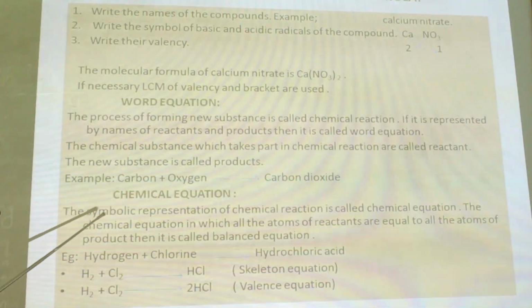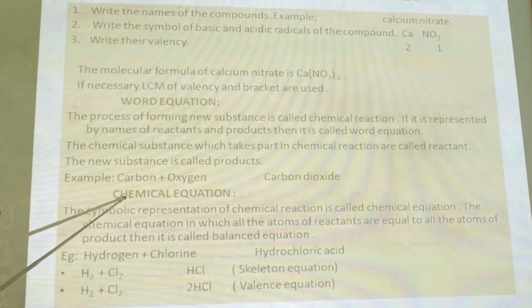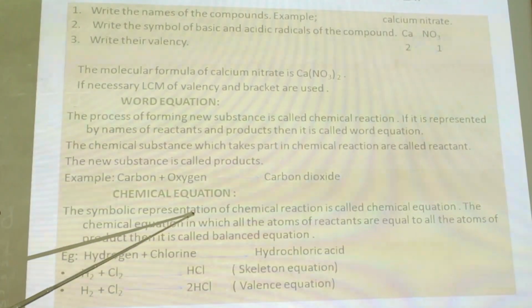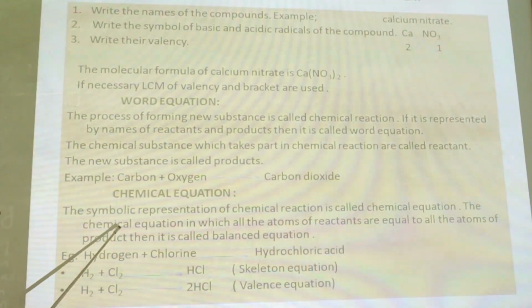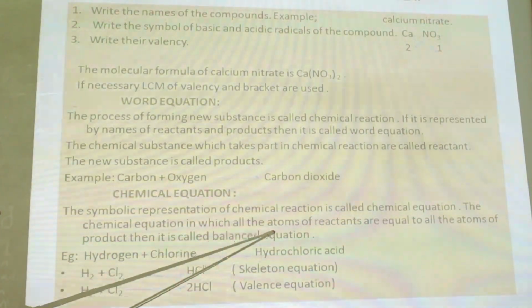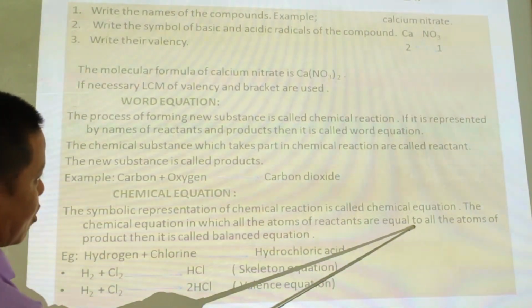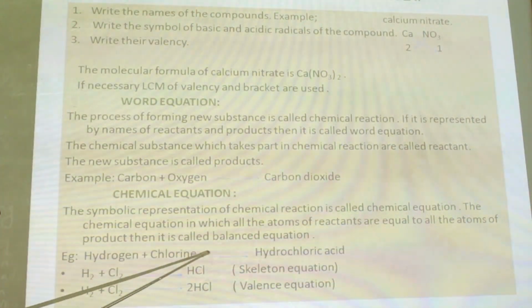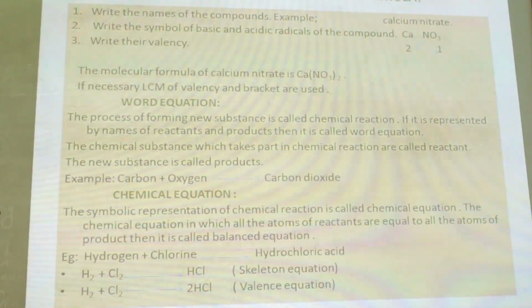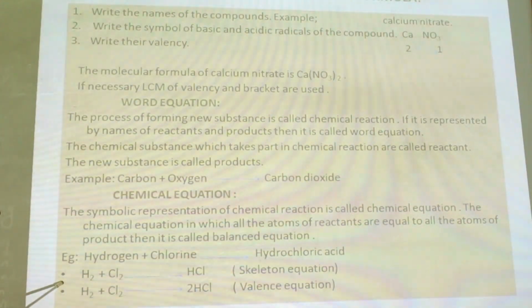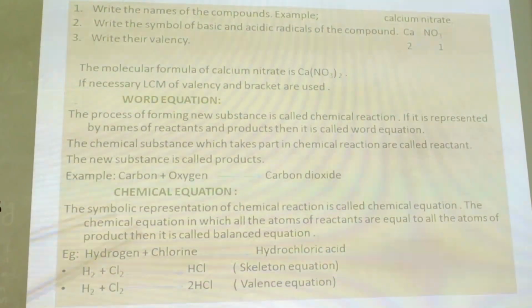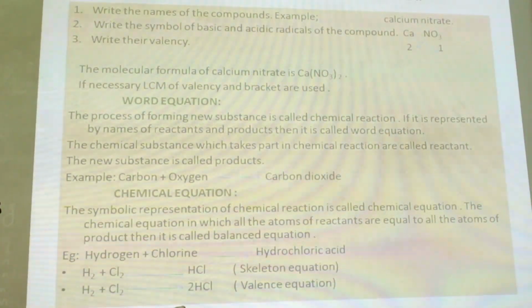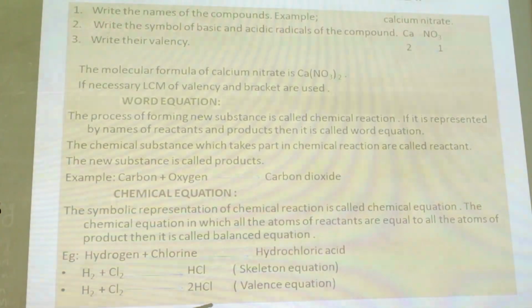Chemical equation. The next topic is chemical equation. The symbolic representation of a chemical reaction is called a chemical equation. The chemical equation in which all the atoms of the reactants are equal to all the atoms of the products is called a balanced equation. If it is not balanced, then it is called a skeleton equation. But if all the atoms on the right hand side and left hand side, that means reactants and products, are equal, then it is called a balanced equation.